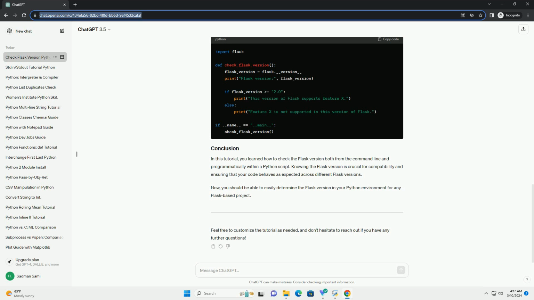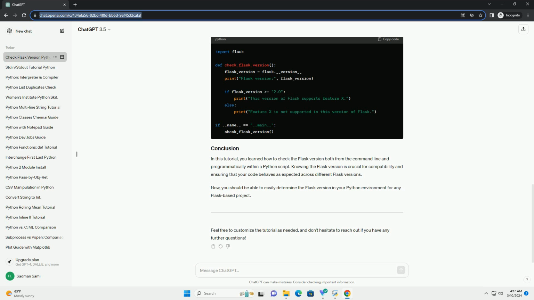In this tutorial, you learned how to check the Flask version both from the command line and programmatically within a Python script. Knowing the Flask version is crucial for compatibility and ensuring that your code behaves as expected across different Flask versions.